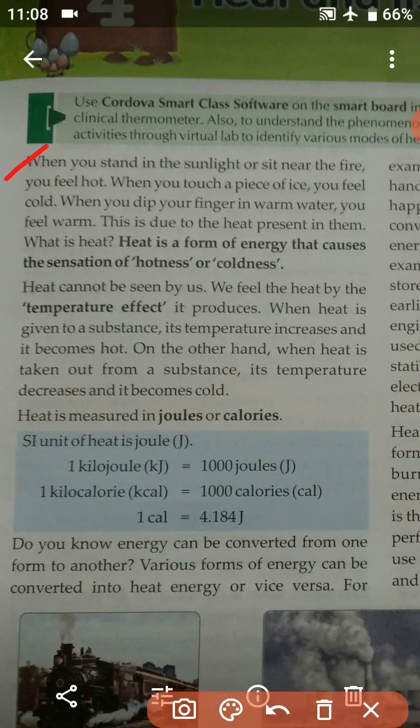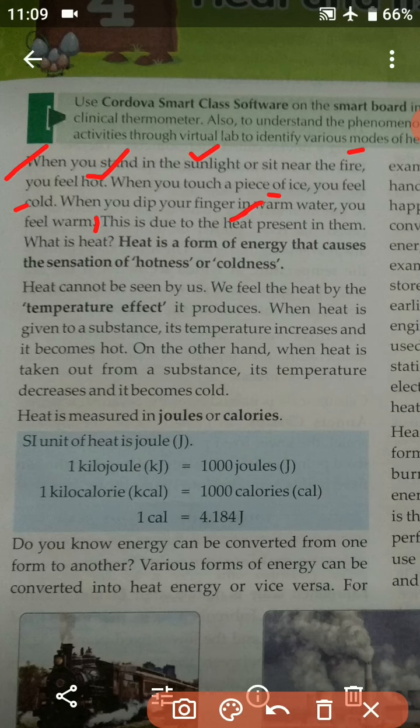When you stand in the sunlight or sit near the fire, you feel hot. When you touch a piece of ice, you feel cold. When you dip your finger in warm water, you feel warm. This is due to the heat present in them. So students, the reason behind this is heat.